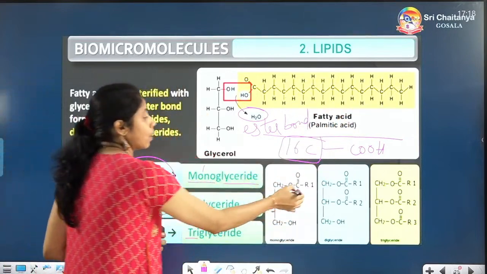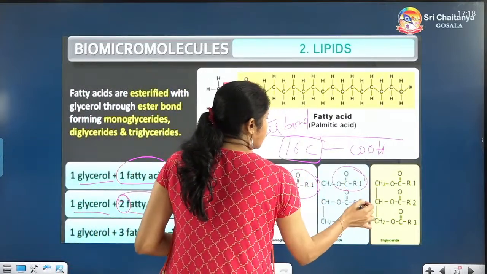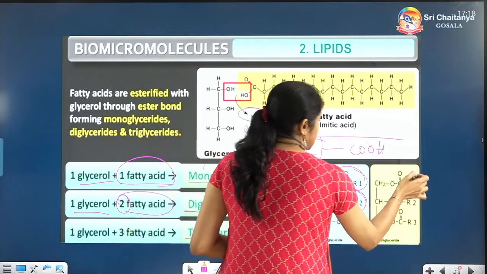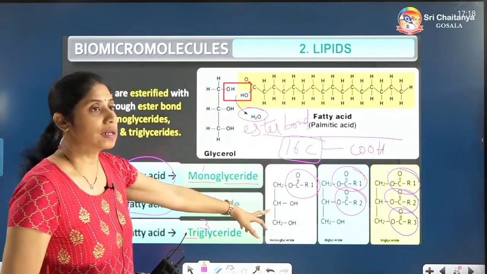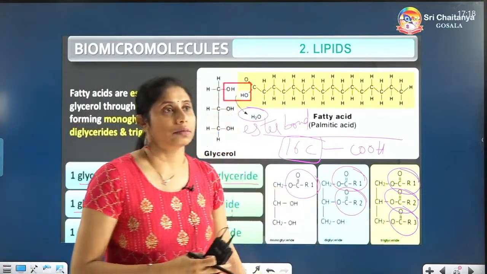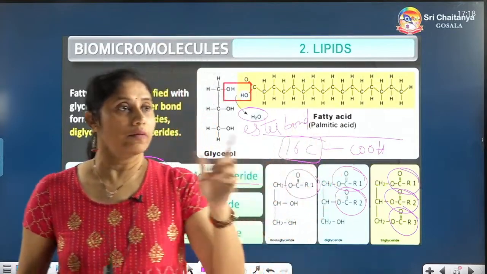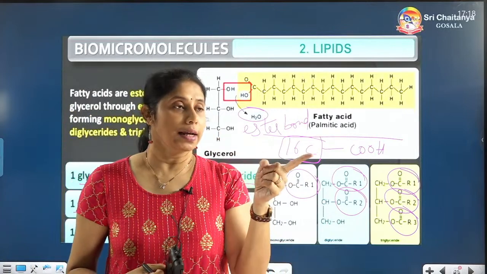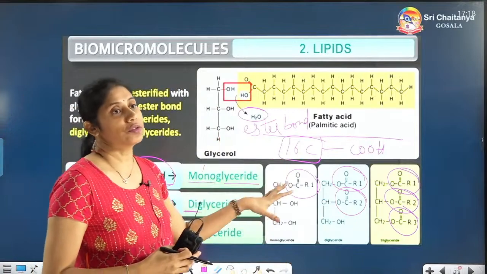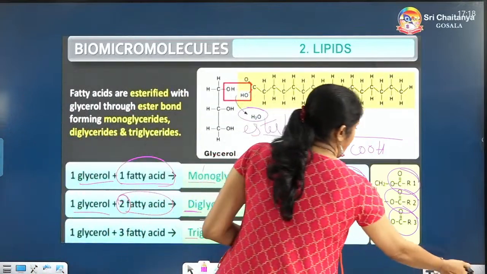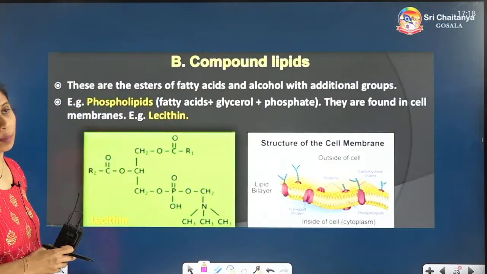You can write it like R1COO, R2COO, R3COO, for monoglyceride, diglyceride and triglyceride. So the number of fatty acids will go on increasing. Glycerol will remain only one. One fatty acid means monoglyceride, 2 fatty acids means diglyceride, 3 fatty acids means triglyceride. And what is the bond that is present? Ester bond.